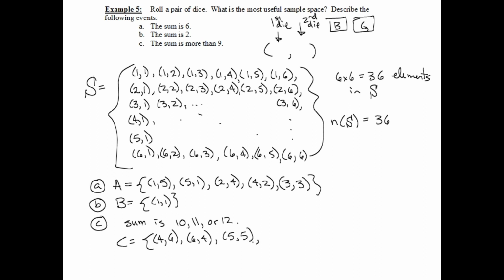Okay, now we get to a sum of 11. What are the only ways to do that? 5, 6, 6, 5. Okay, now how do I get a sum of 12? 6, 6. Any other possibilities? Nope, no other ways. So that's it. I hope that helped you get the feel for sample spaces and events.